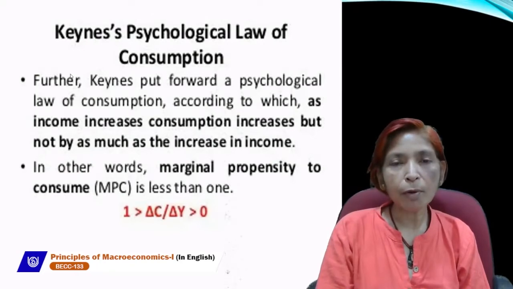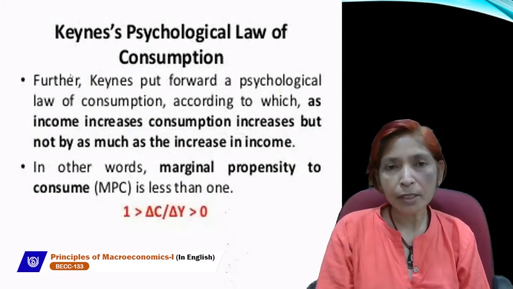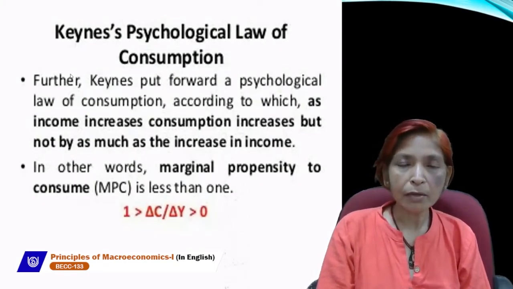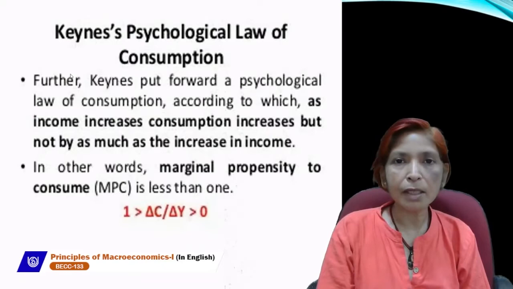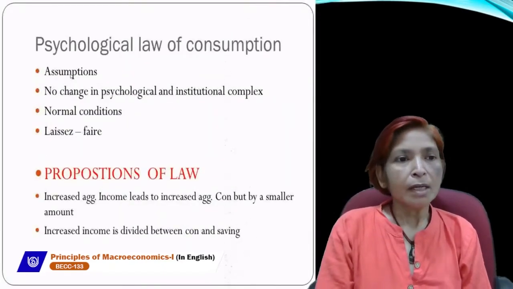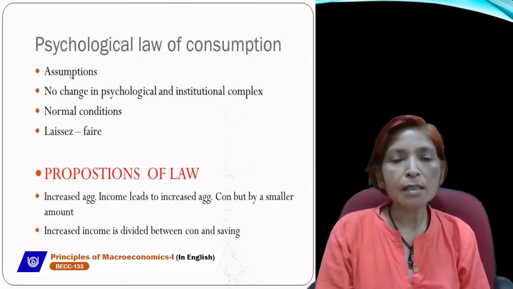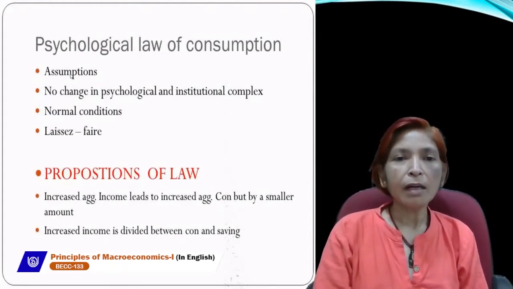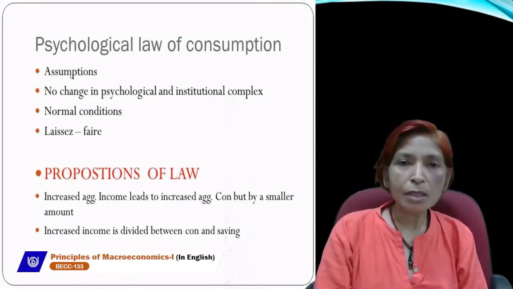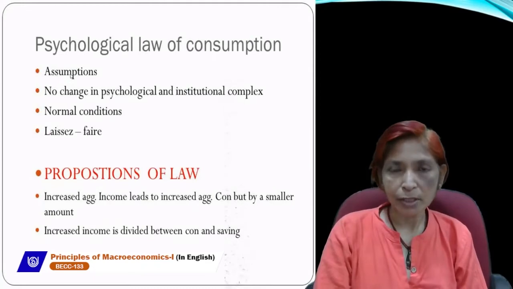According to J.M. Keynes, marginal propensity to consume is actually the ratio of change in consumption and change in income, and it always remains greater than 0 and less than 1. Next is, what are the assumptions of the psychological law of consumption? There are three main assumptions of this psychological law of consumption.